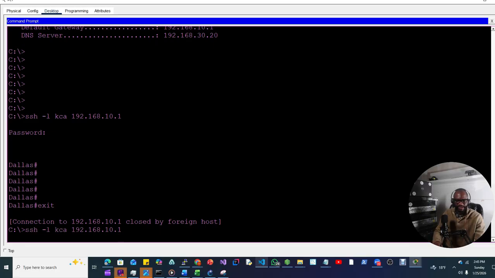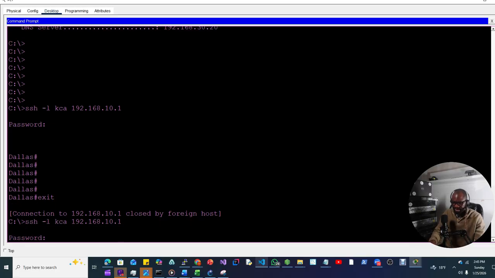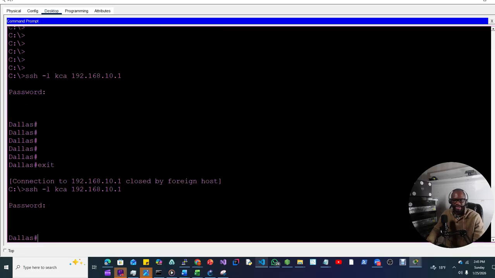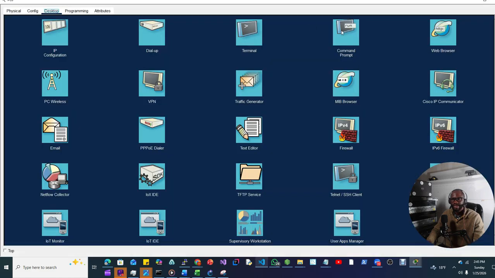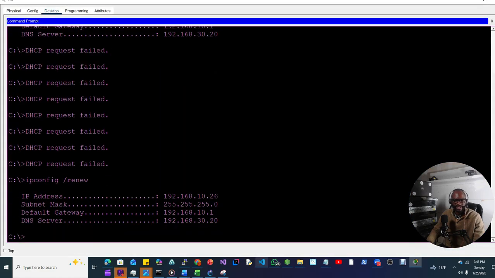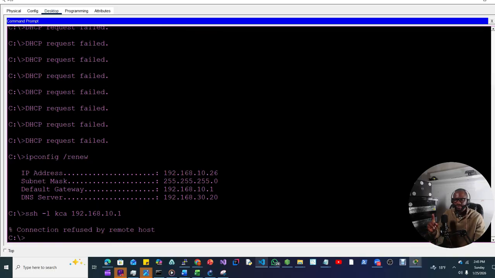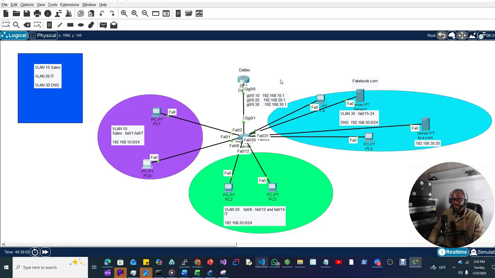So this PC, KCA123, and it's in, right? When we go to the second PC in the same VLAN, 192.168.10.26, and try ssh -l KCA 192.168.10.1, connection refused by remote host. So this is the power of access control lists. It helps you restrict access to your network resources.